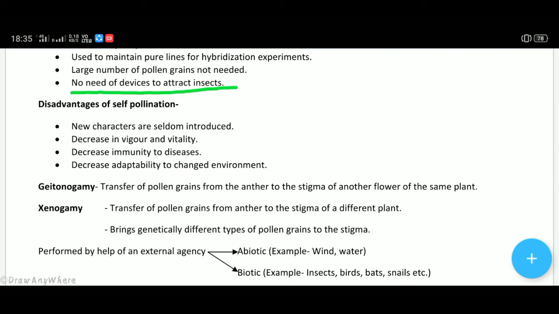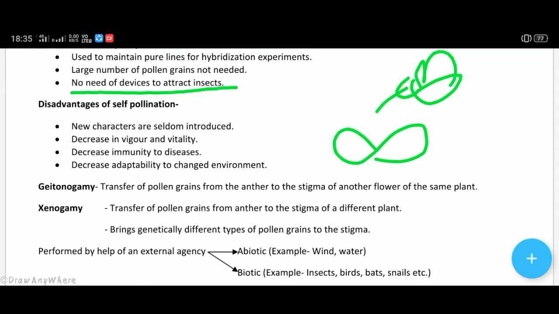Means we don't need insects to pick up pollen grains from this flower so that the pollen grains can reach another flower, because the pollen grains of its own flower are pollinating the stigma of the same flower. That's why there is no need of insects. Hence, devices like colorful petals are not needed.